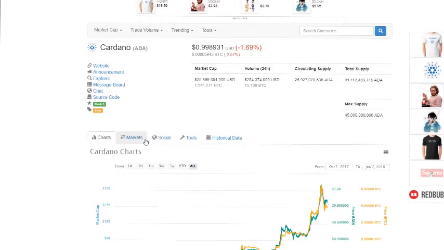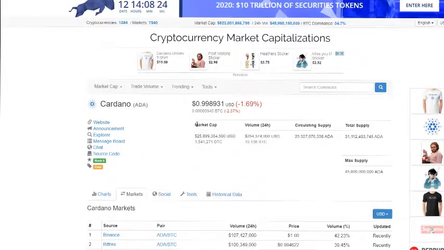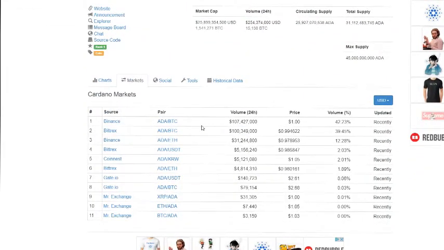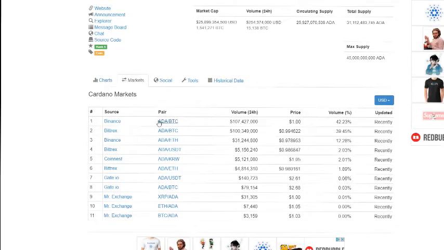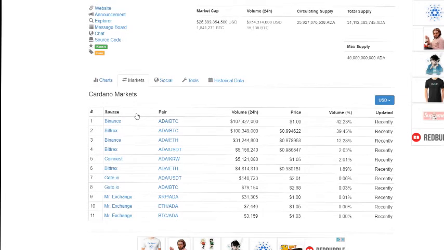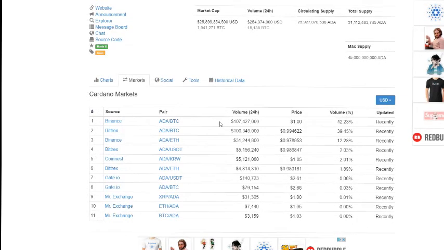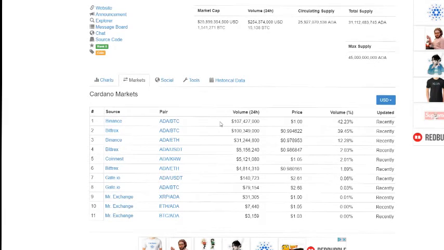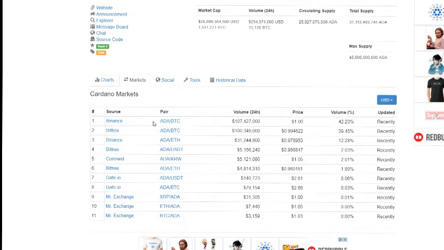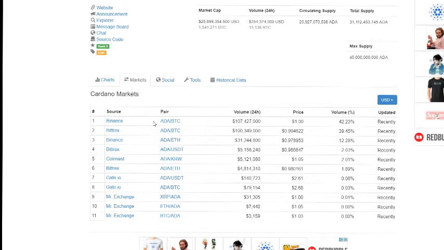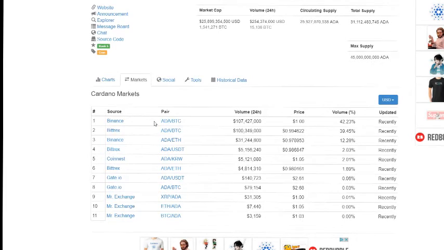So this third thing that you're probably going to want to look at is markets. Where are they available? How easy is it to accumulate this coin? Binance and Bittrex are probably your main two exchanges that you're going to want to look at, at least here in the United States. Those are the two big ones, with Binance being, as of recently, the preferred exchange for a lot of people. Bittrex is having its problems, and I know recently, as of making this video, Binance has stopped accepting new registers and new accounts on their website just because of the influx of new traffic. They're not able to keep up.